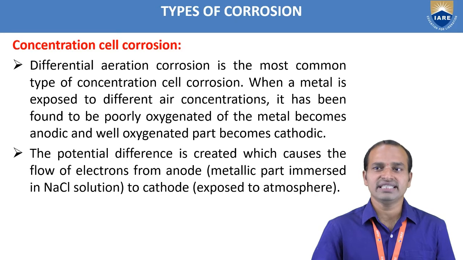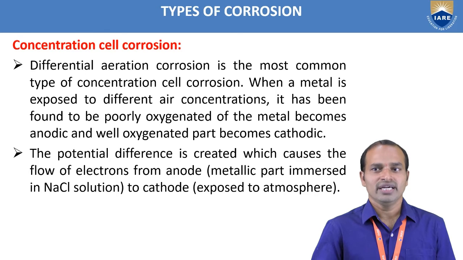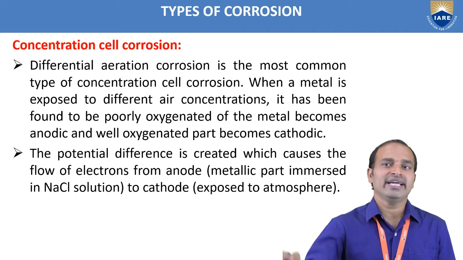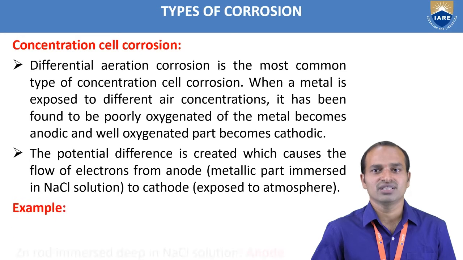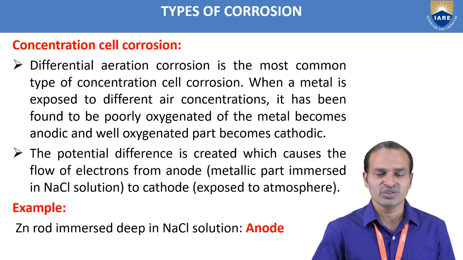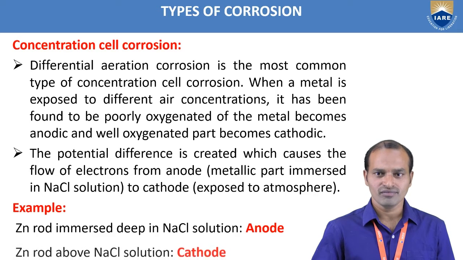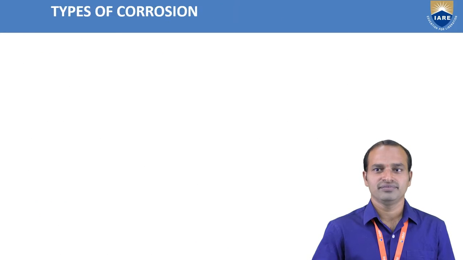The potential difference created causes the flow of electrons from the anode, that is the metallic part immersed in NaCl solution, to the cathode exposed to the atmosphere. The electrons are transferred from the lesser oxygenated part to the higher oxygenated part. Then losing of electrons takes place. Where the less oxygen part is, that part acts as the anode and undergoes corrosion. The zinc rod immersed deep in NaCl solution acts as an anode, and the zinc rod above the NaCl solution acts as a cathode.